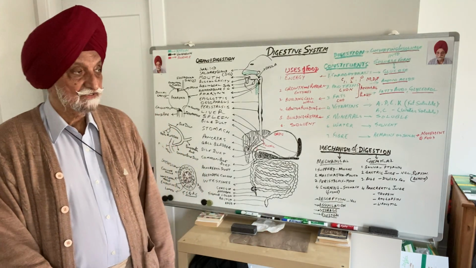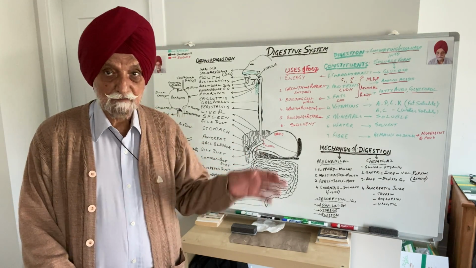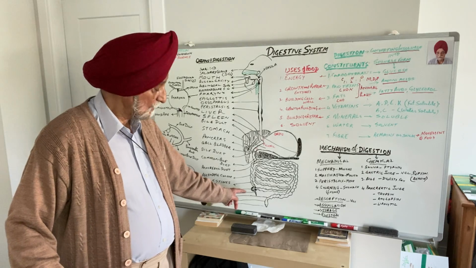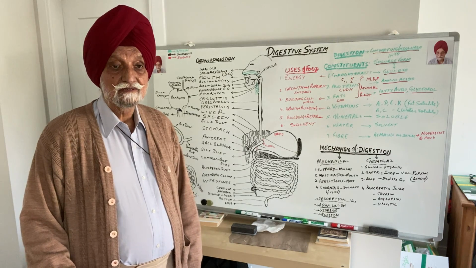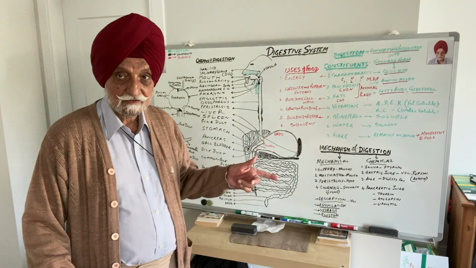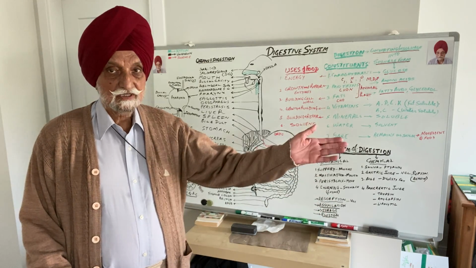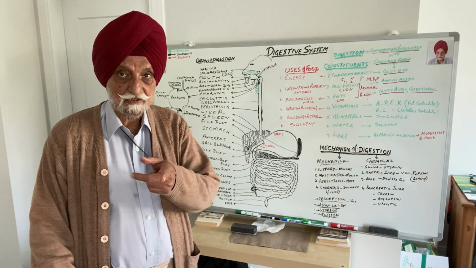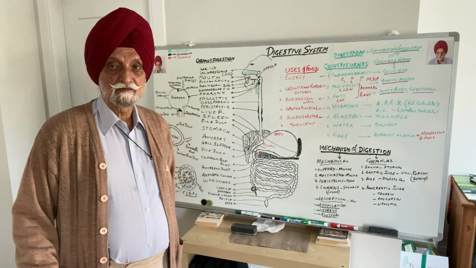But what is interesting here is that in all other animals except human beings, all so-called herbivores, this is functional and it is bigger, quite long. And it secretes an enzyme which can digest cellulose in the plants, the grass and leaves. Hence, these animals do not die of hunger because there is plenty of grass, plenty of leaves. They eat it and this part digests it. It converts the cellulose, a polysaccharide, into glucose, and the animals survive.